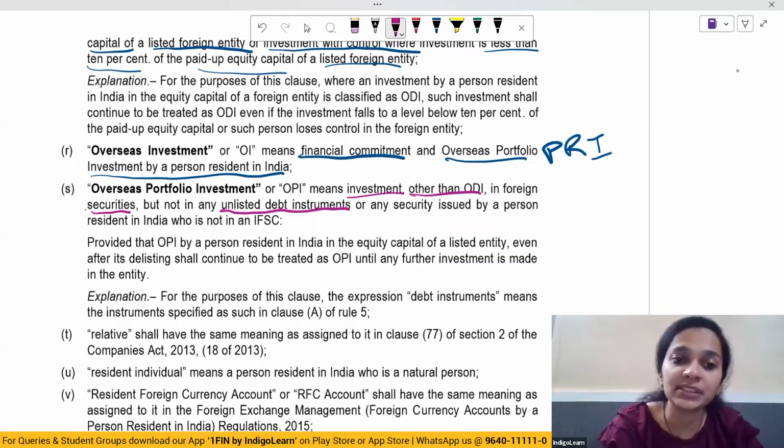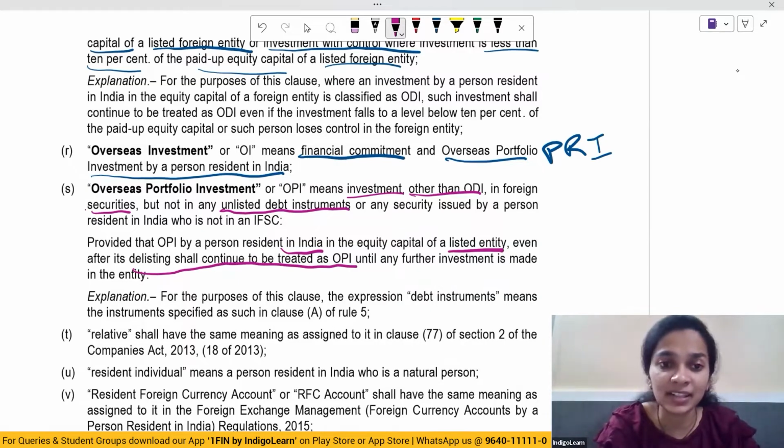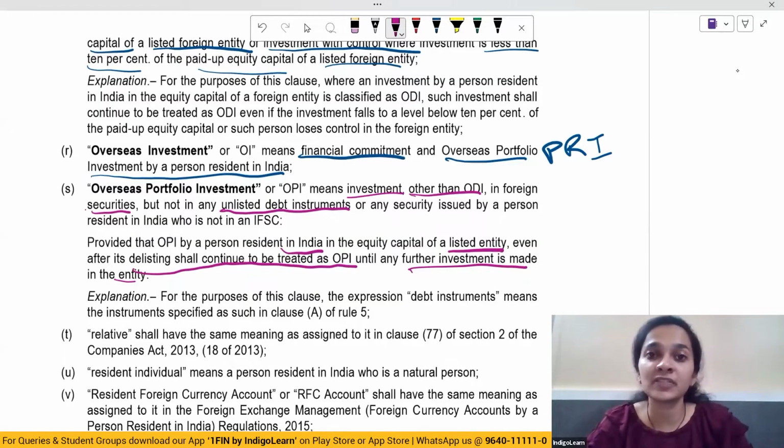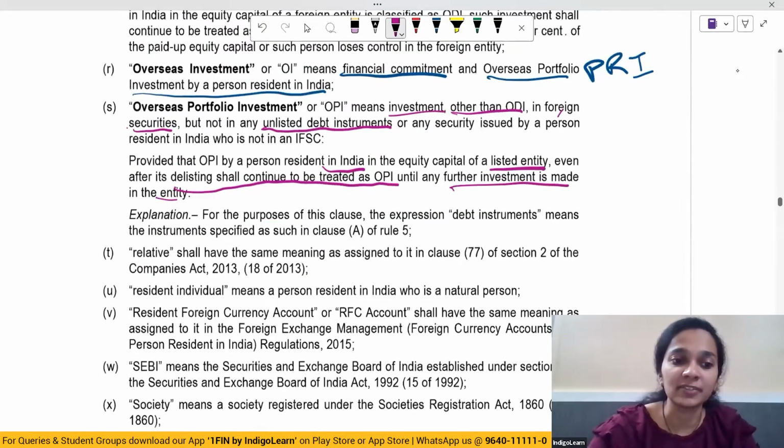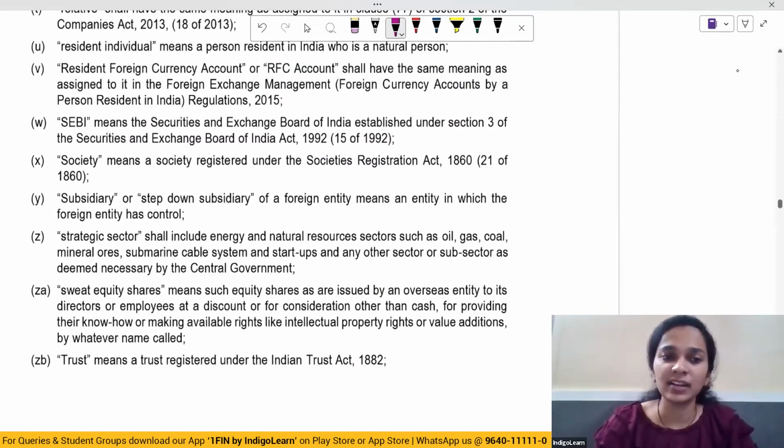Provided that OPI by a person resident in India in the equity capital of a listed entity, even after its delisting, shall continue to be treated as OPI. Even if the listed entity has become unlisted, the investment which is made will be treated as OPI until any further investment is made in that entity. So until any further investment is made, the investment will still be considered as an OPI, though the entity is no longer listed. So these were a few important definitions. The remaining definitions are simple ones and not very important.